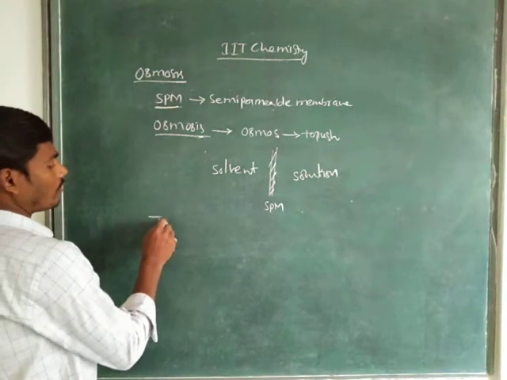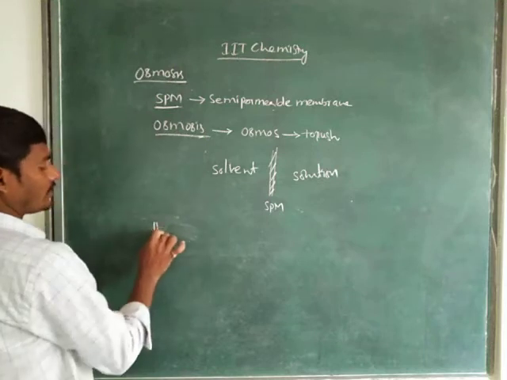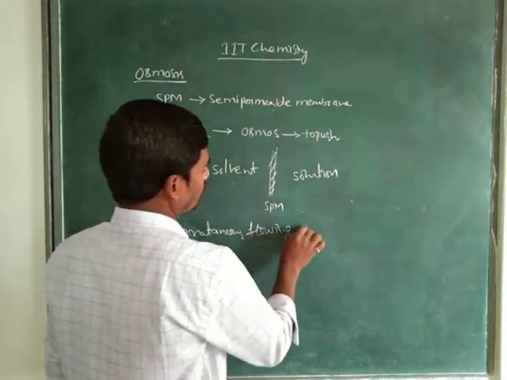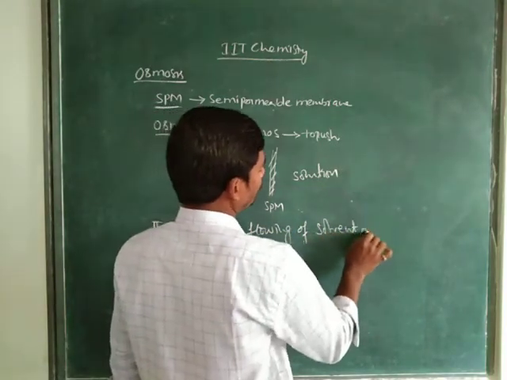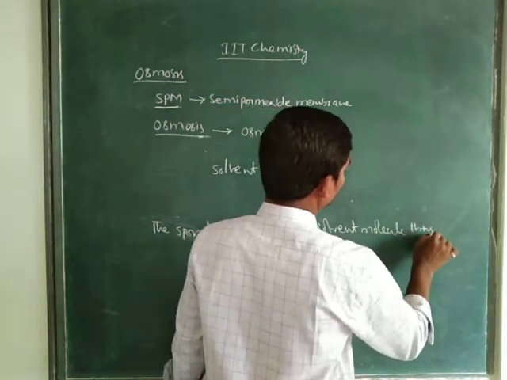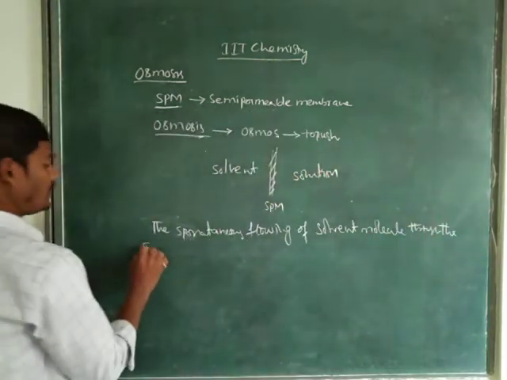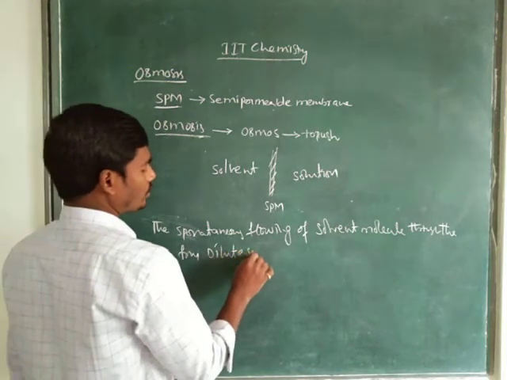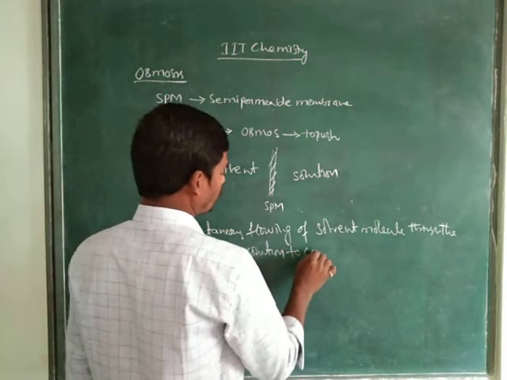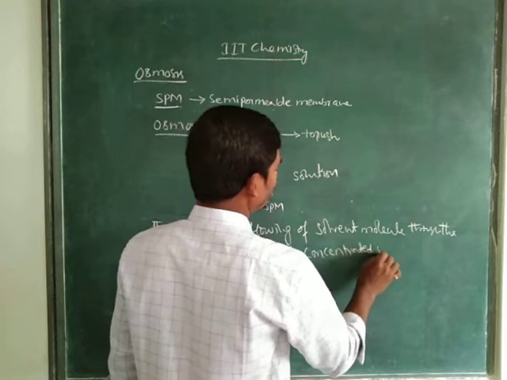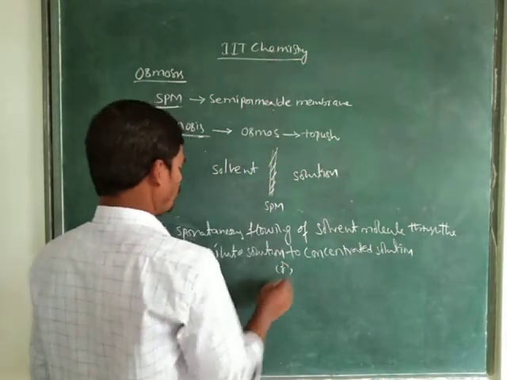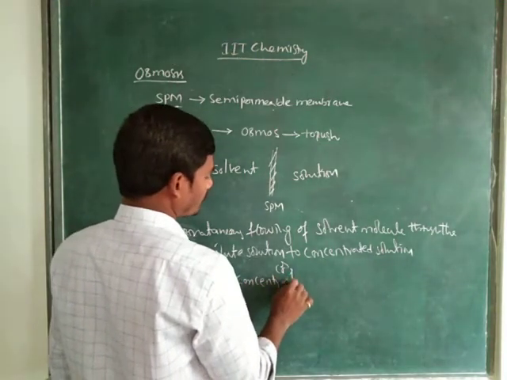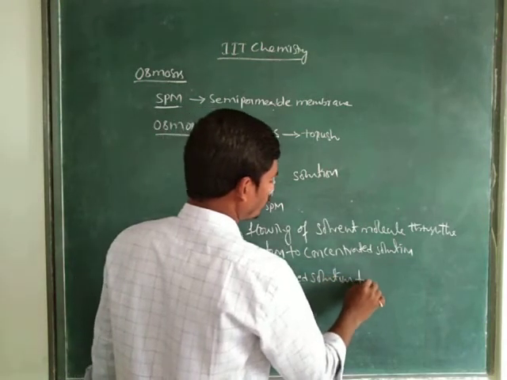See here, what is the definition of osmosis? The spontaneous flowing of solvent molecules through the semi-permeable membrane from dilute solution to concentrated solution, or from less concentrated solution to more concentrated solution.